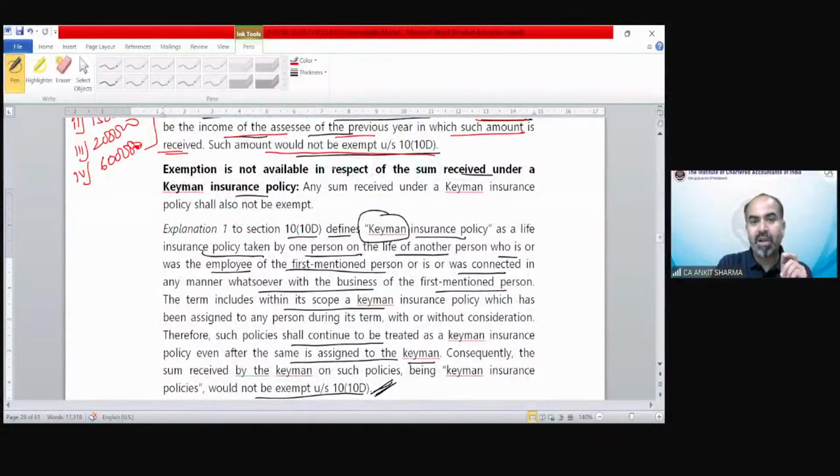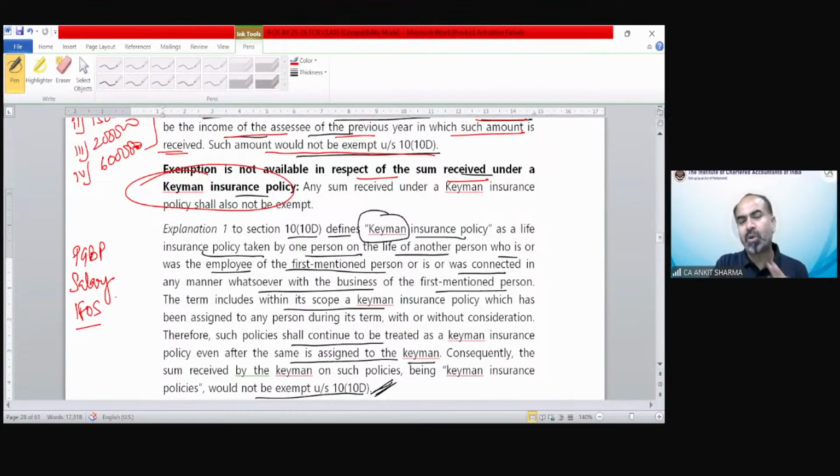Exemption is not available in respect of a sum received under a Keyman insurance policy. We have gone through this concept in the last session, that if you are receiving Keyman insurance policy money, it is going to be taxed either under the head PGBP or under the head salary or under income from other sources. So that is 100% taxable. Keyman insurance policy maturity is not allowed to claim exemption under section 10(10D) in any case.